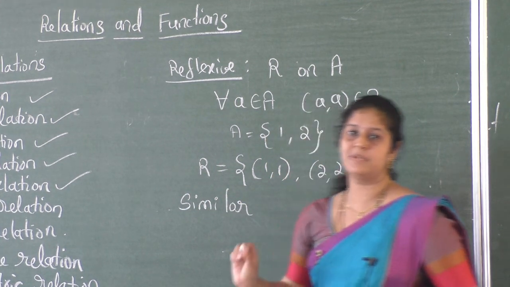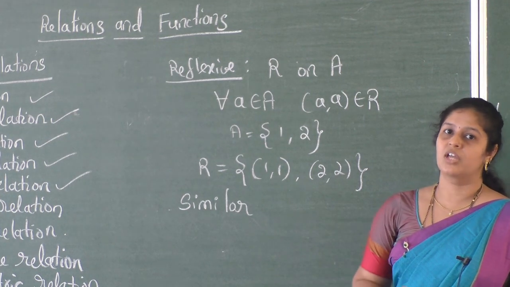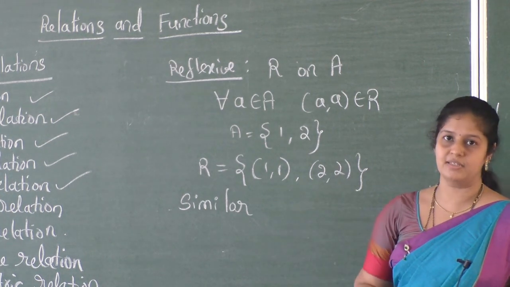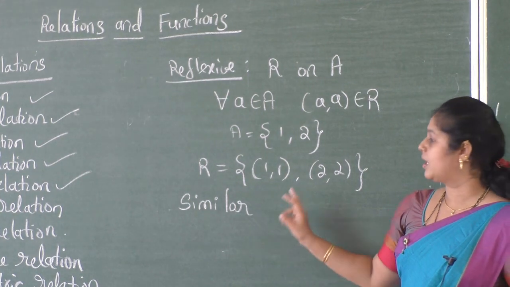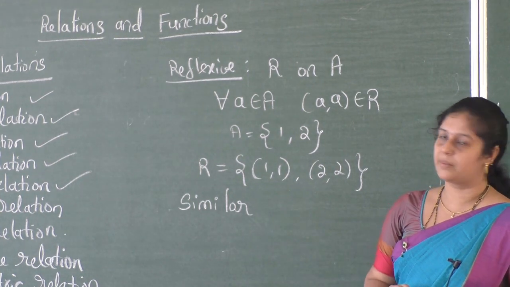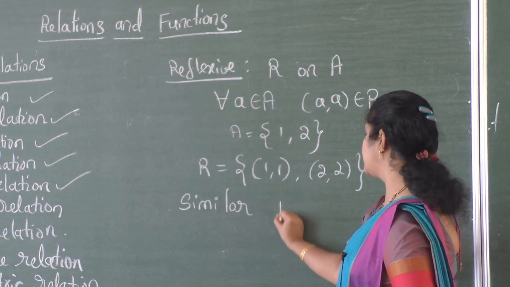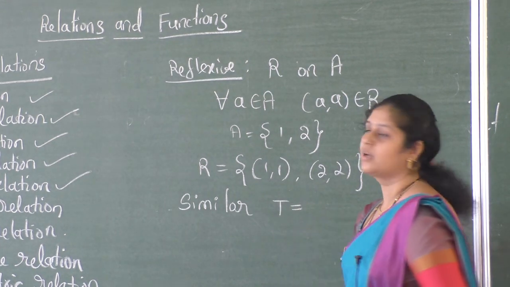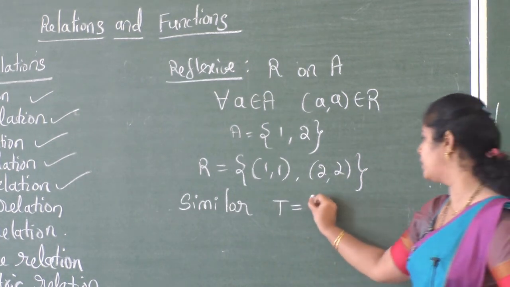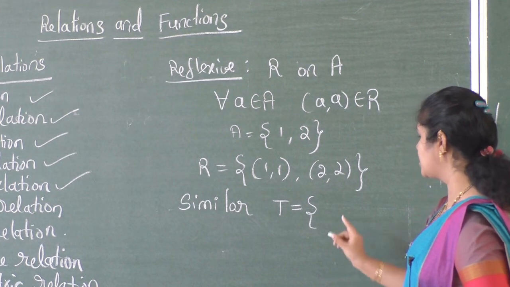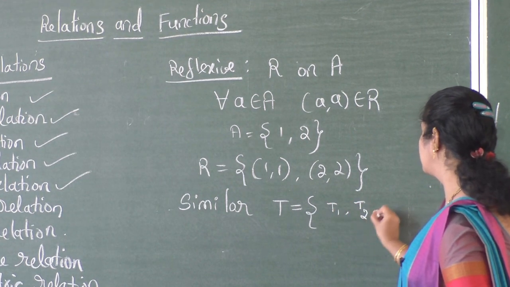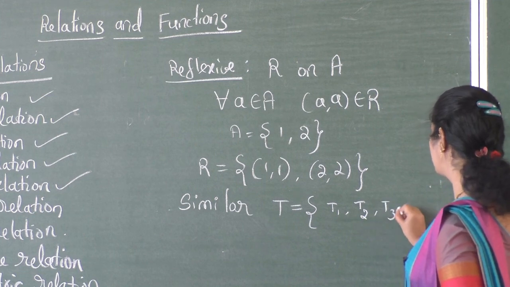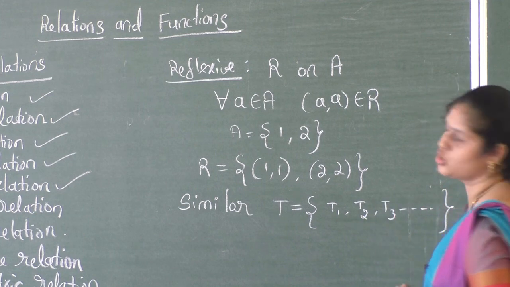Also, I can write the relation similar. I will consider the set of triangles, then the relation similar is a reflexive relation here. Now consider the set of triangles T is equal to the set of all triangles T1, T2, T3 and so on.